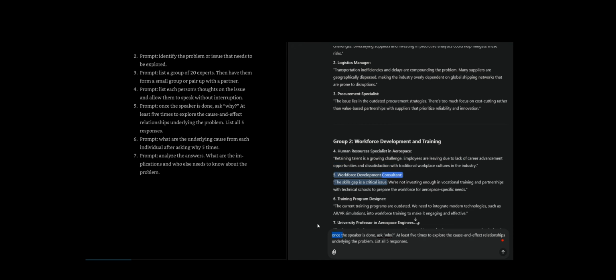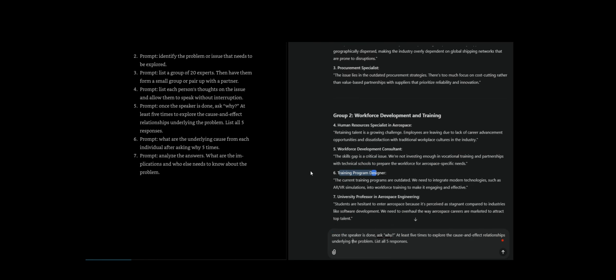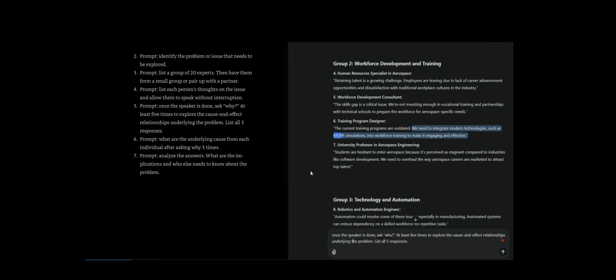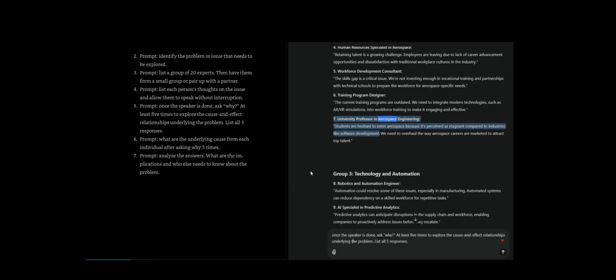5. Workforce development consultant. The skills gap is a critical issue. We're not investing enough in vocational training and partnerships with technical schools to prepare the workforce for aerospace-specific needs. 6. Training program director. We need to integrate modern technologies, such as AR/VR simulations, into workforce training to make it engaging and effective.